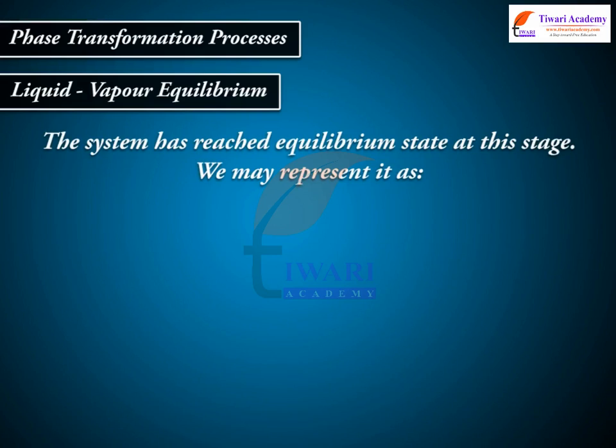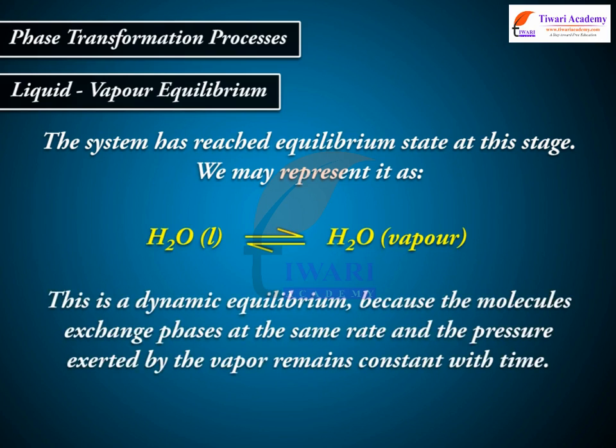We say that the system has reached equilibrium state at this stage. We may represent it as H2O (liquid) in equilibrium with H2O (vapor). This is a dynamic equilibrium because the molecules exchange phases at the same rate and the pressure exerted by the vapor remains constant with time.